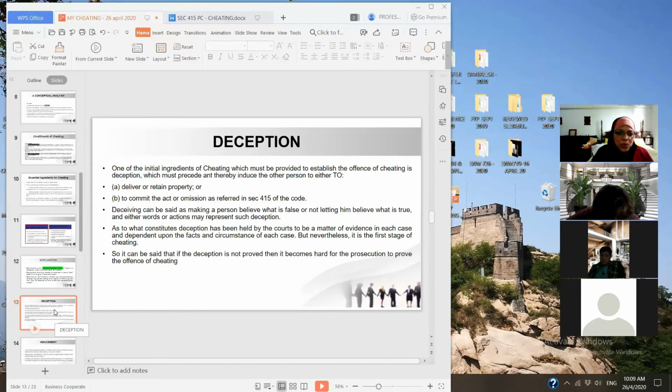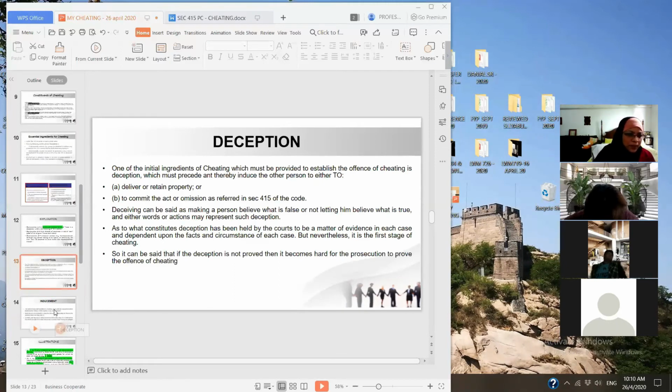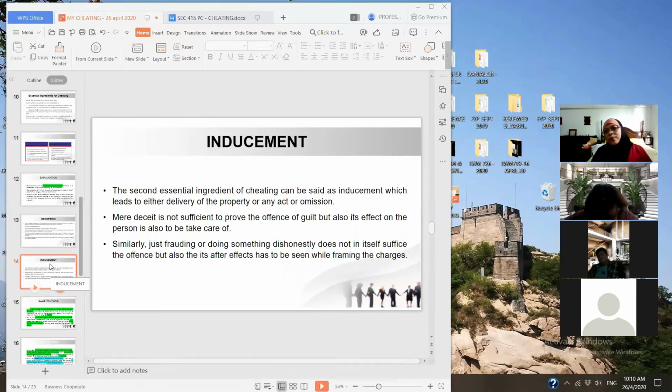What constitutes deception has been held by the court to be a matter of evidence in each case, depending upon the facts. So it can be said that if deception is not proven, then there is no cheating at all. Now we want to understand the word inducement.